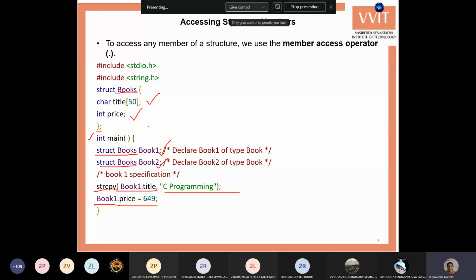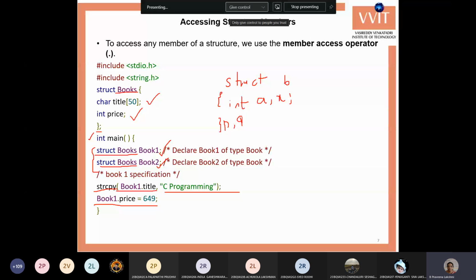We have another way, like this. Say for example, I have a struct B. I have some variables like int a and x. Assume that there are two variables. There is another way to create the variables for the structure without writing it separately. Here itself you can create the variables, say for example p comma q semicolon. That is, p is one variable for this structure B, and q is another variable for the same structure B. Like this also we can create the variables.